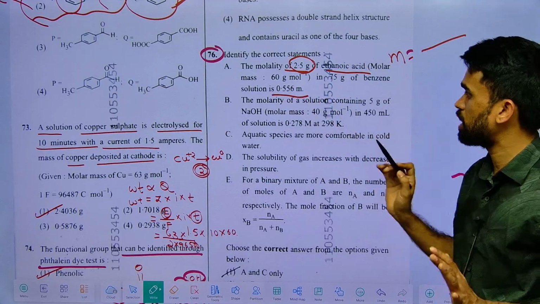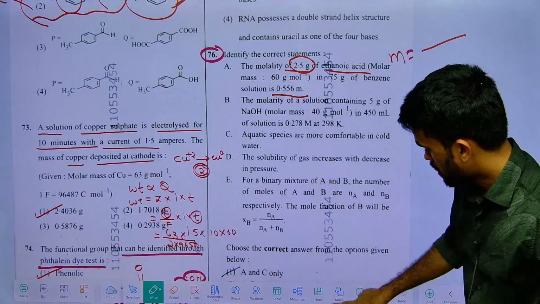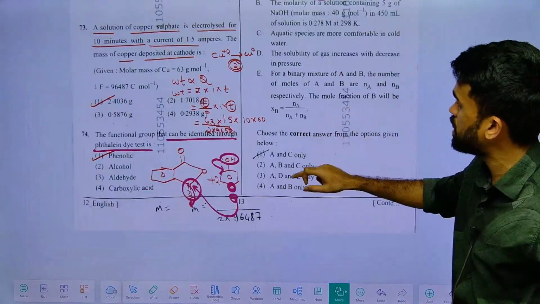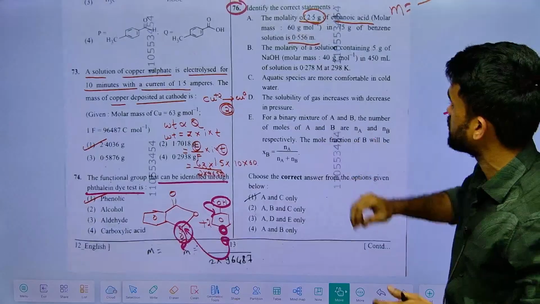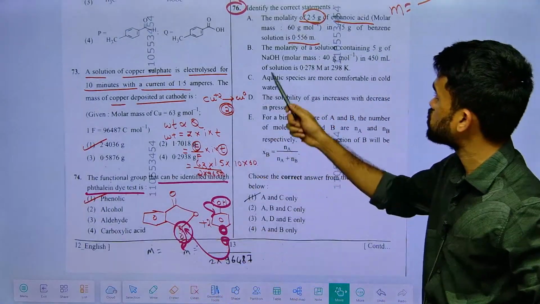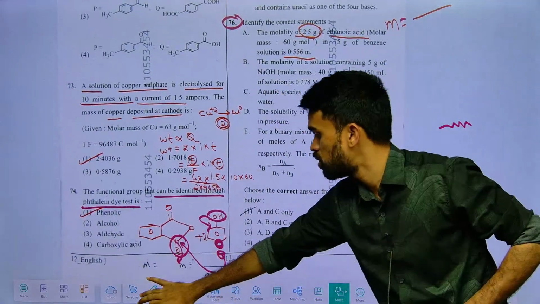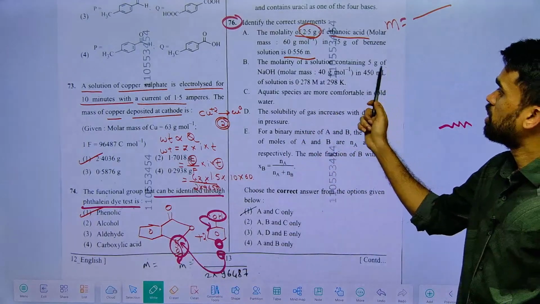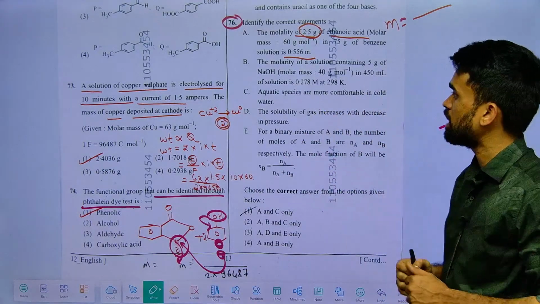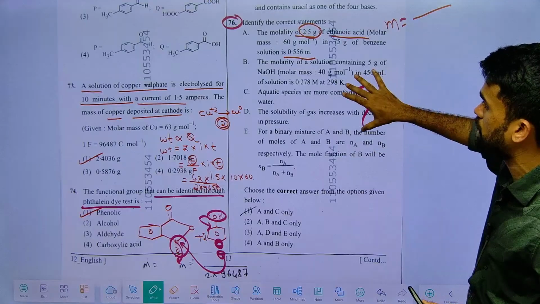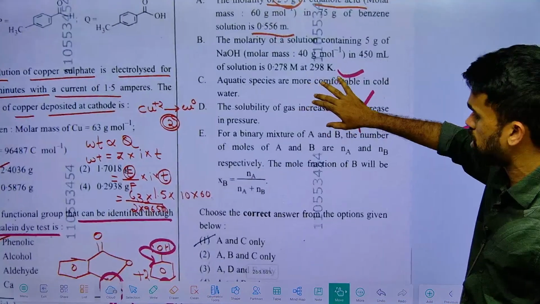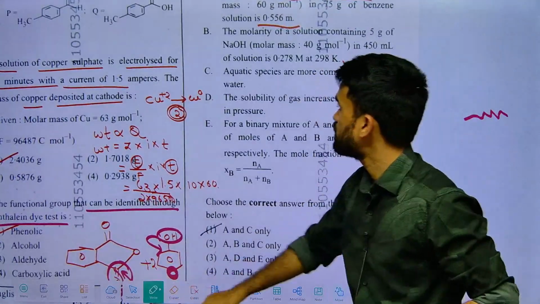Only then can you answer this, because they have given options like AB is correct, BC is correct. The second option also asks us to verify whether the molarity of the solution is 0.278. Anyway, we will solve this in a simple manner. Go with option C.